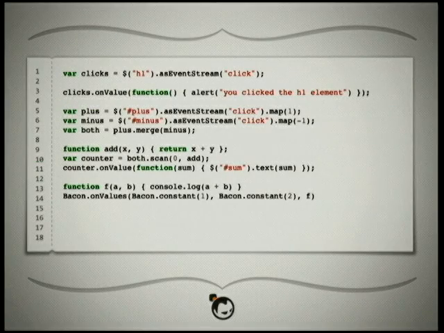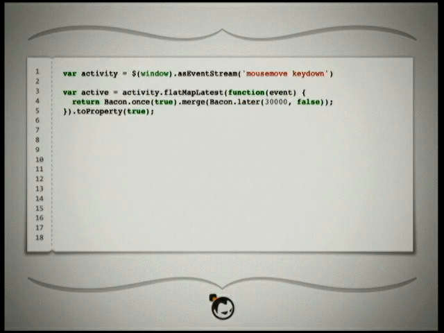Okay, so you remember in the Flapjacks example, we were just able to take two of those behaviors and do the add operation between them, and it automatically knows that when either of those two changes, I have to do it, the transparent reactivity we talked about. Here we have to do something a little bit more explicit where we say, well, on values in either of those streams, we have to redo that computation. Similarly, on that concept of switching that we talked about to change the behavior of the system, here we basically are taking mouse move events and key down events and returning an event stream of those.